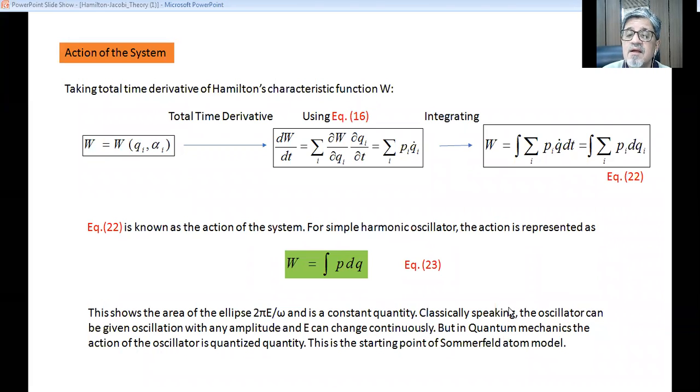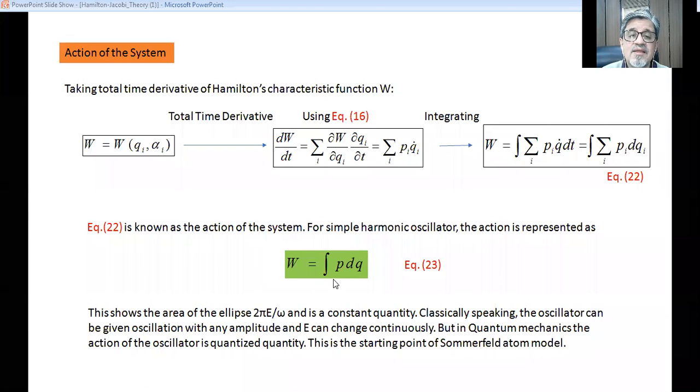Classically speaking, the oscillator can be given oscillations with any amplitude, and E, the energy, can change continuously. But in quantum mechanics, the action of the oscillator is a quantized quantity, so we have to apply the quantum conditions to this particular action.